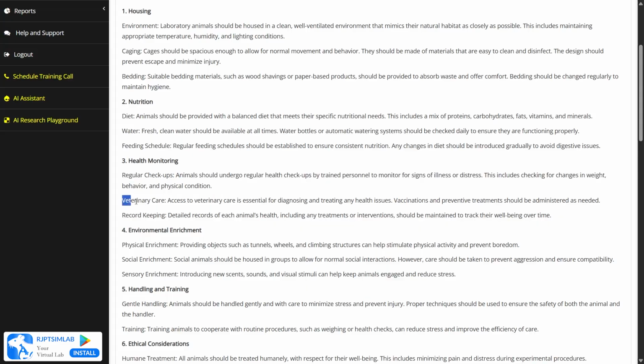Then we have to see the veterinary care. For that, access to veterinary care is essential for diagnosing and treating any health issues. Vaccinations and preventive treatment should be administered as needed. And the last for the health monitoring is the record keeping. A detailed record of each animal's health, including any treatment or interventions, should be maintained to track their well-being over time.